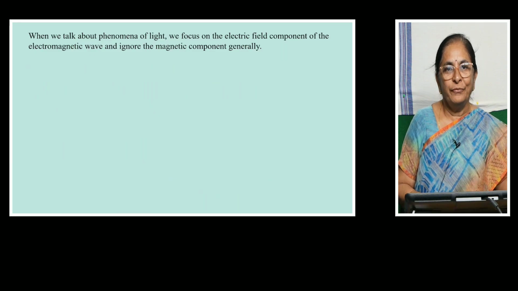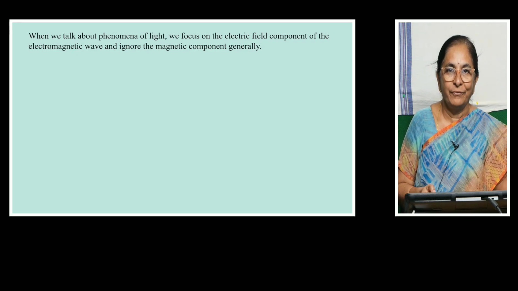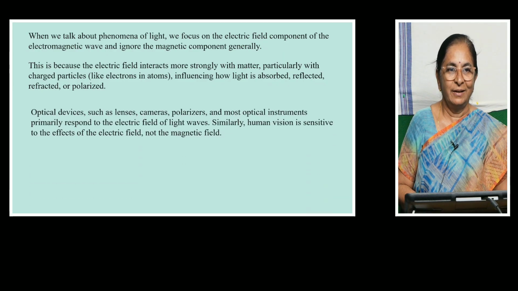When we talk about phenomena of light, we focus on the electric field component of the electromagnetic wave only and generally ignore the magnetic component. Why? This is because the electric field interacts more strongly with matter, particularly with charged particles like electrons in atoms, influencing how light is absorbed, reflected, refracted or polarized.